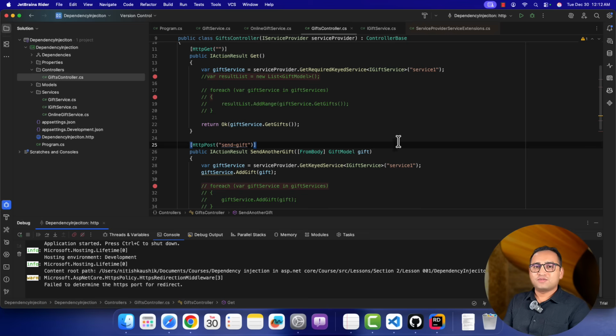But let me tell you one thing about this. Please do not use it until it is really necessary, because this is an anti-pattern. I'll talk about that in the next video.